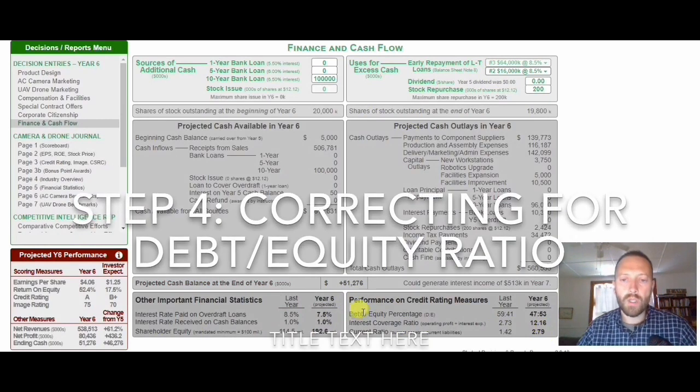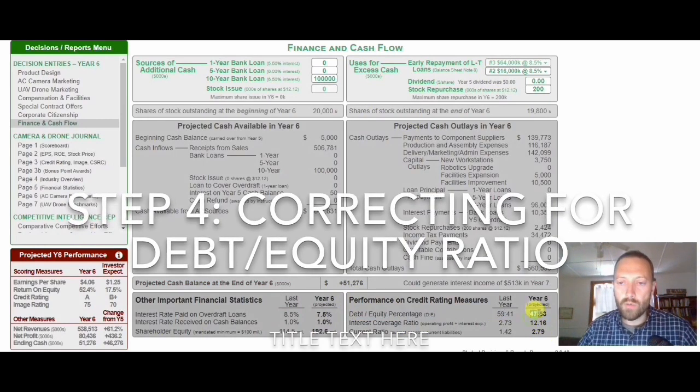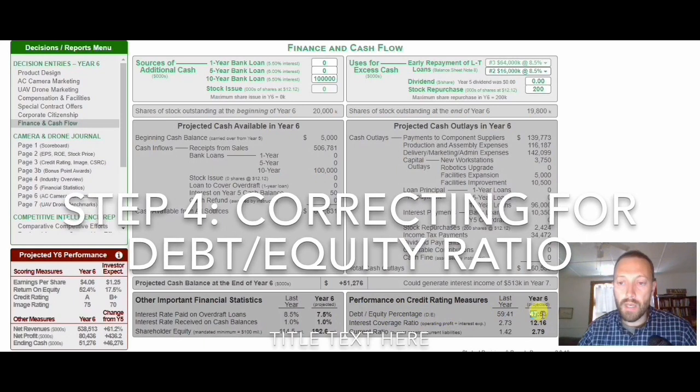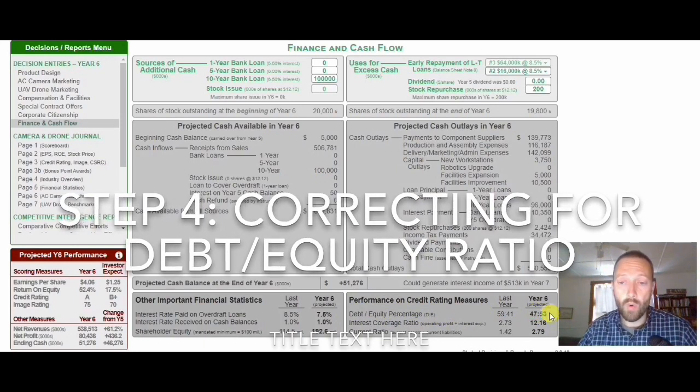Now, in some cases, your debt to equity percentage will be greater than this. Your debt will be greater, and your equity will be maybe too low or lower than it's supporting for your credit rating.